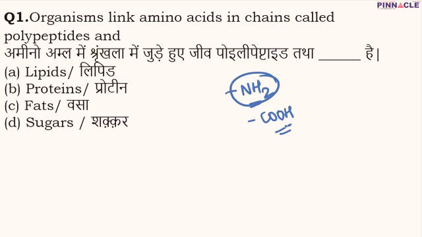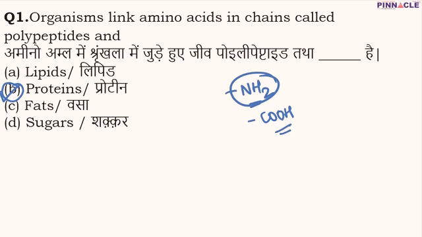A polymer of amino acid is known as polypeptide, and a big chain, or in fact you can say that the protein, is made up of long chains of amino acid. So all in all, when amino acids link into a chain, they form a polypeptide. When many polypeptides link together, they form proteins. Therefore, for question number 1, B is going to be the correct option.